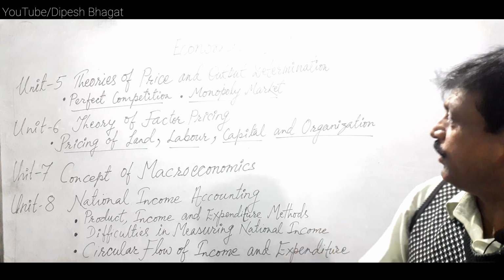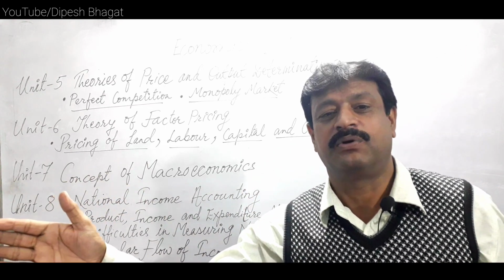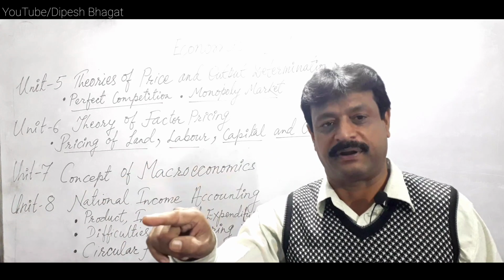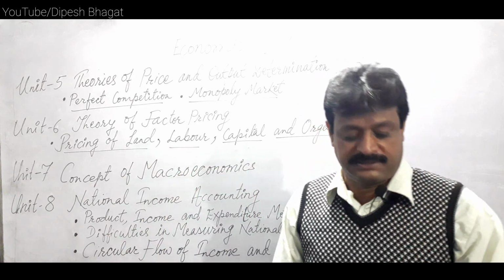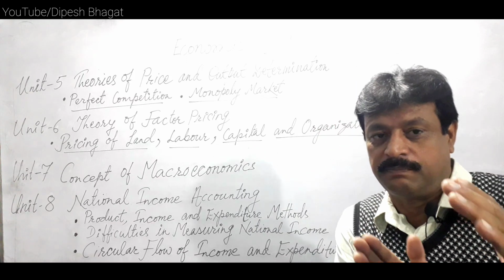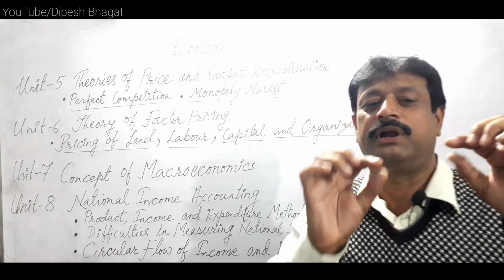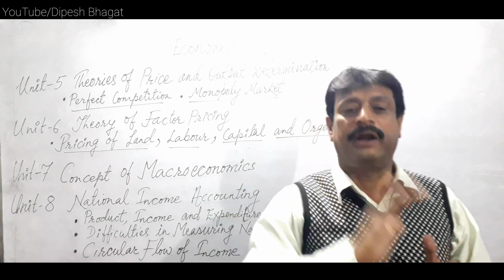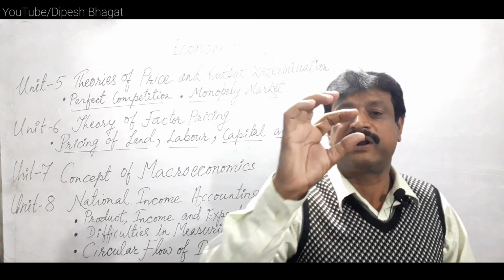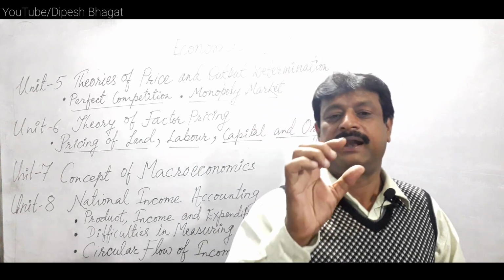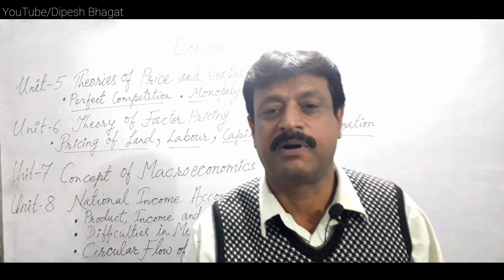So, under this theory, profit arises due to bearing the risks. More risks, more profit. That is the main theme of the theory. When you explain the theory, you have to introduce the developer of the theory, the statement of the theory, and the explanation of the theory. Finally, mention the criticism of the theory.